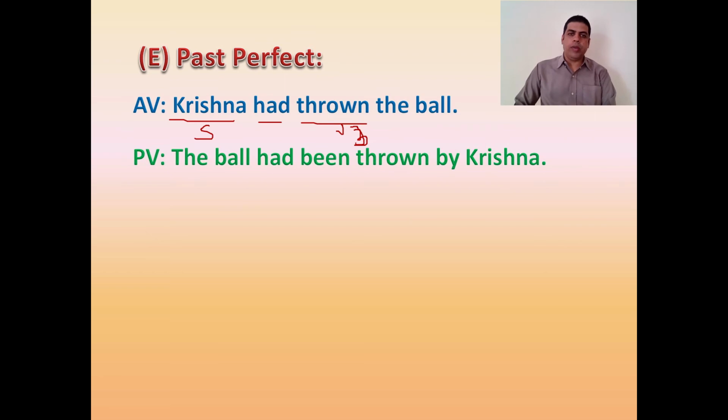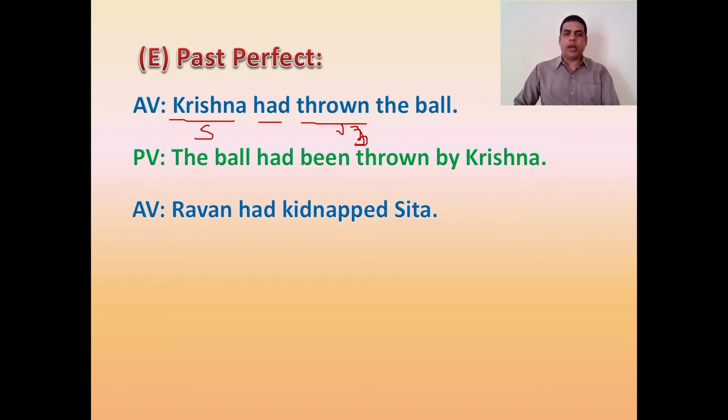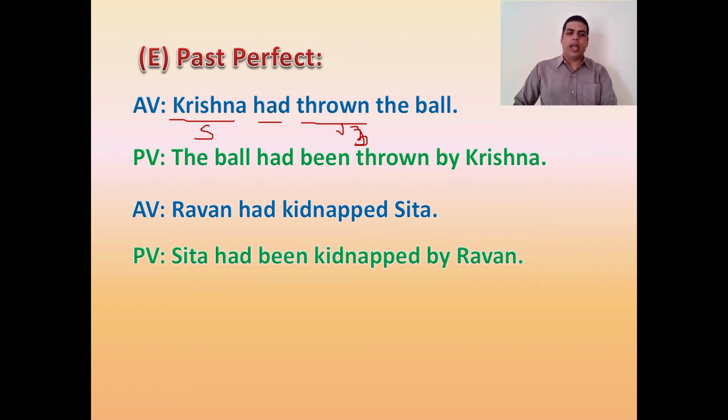The answer is going to be, the ball had been thrown by Krishna. Right. Now look at another example. Ravan had kidnapped Sita. The simple way, Sita is the object, will become the subject here. Had plus been plus V3. So had been kidnapped by Ravan will be the answer.